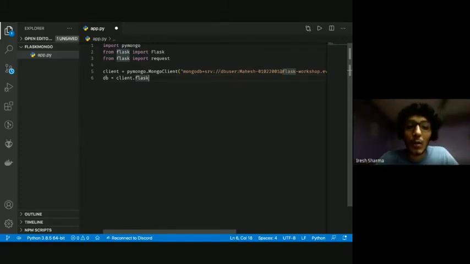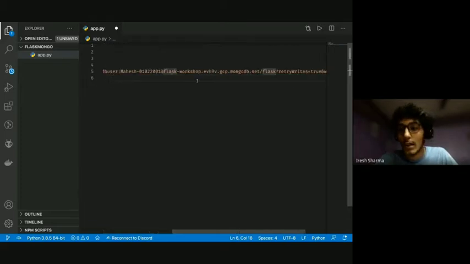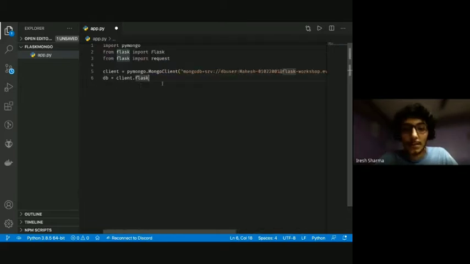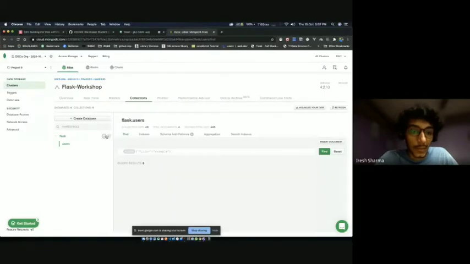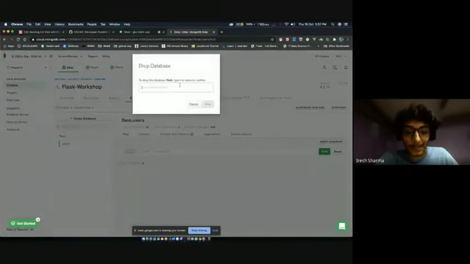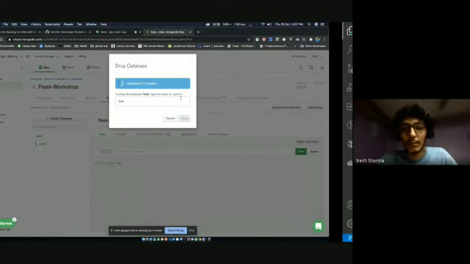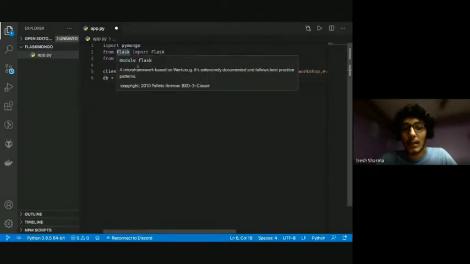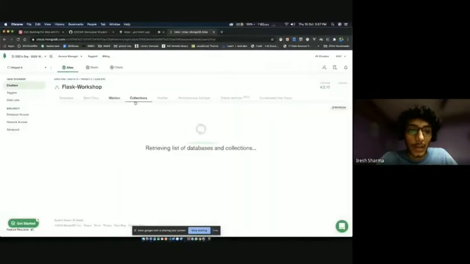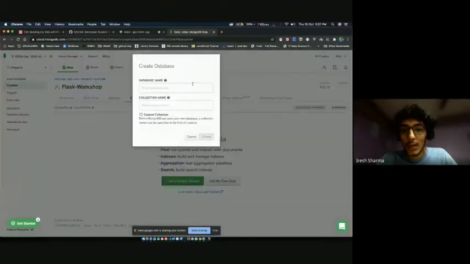And now what I'm doing is I'm using a variable called, okay, this might cause errors. Yeah, I didn't think of this. So let me just delete this database. We cannot use that because flask might clash with the module Flask. So I'm going to make a new database again, and we're going to name it Flask Workshop, or Flask Work to be more specific.